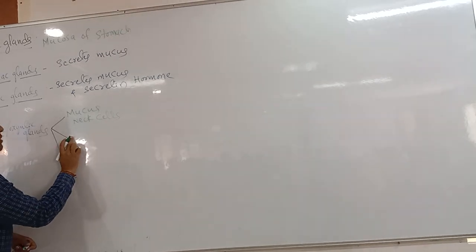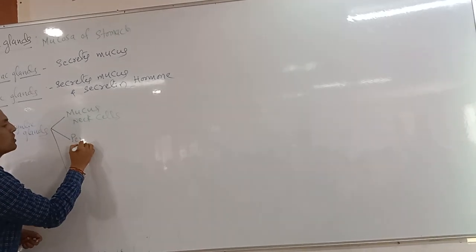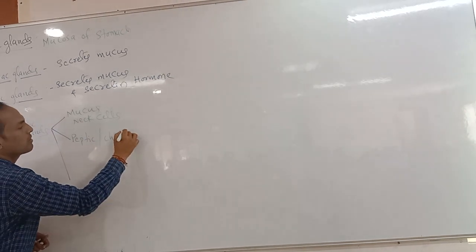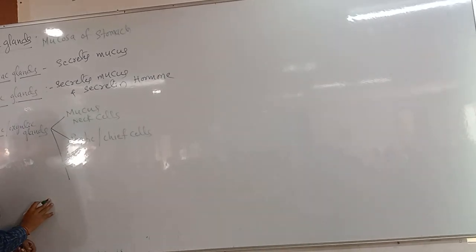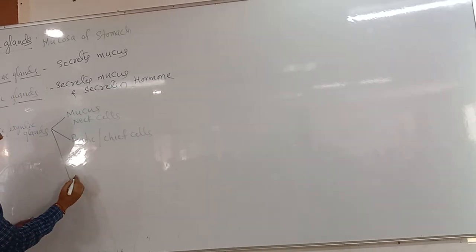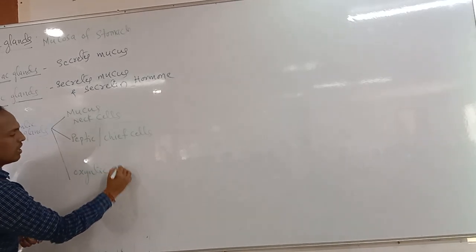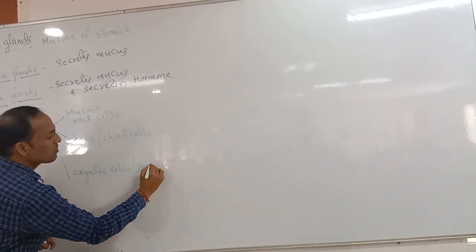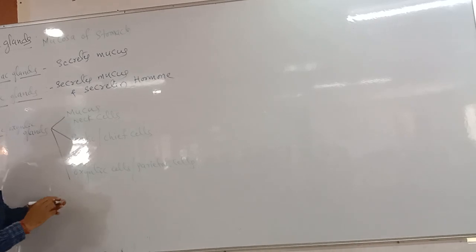What about the second one? That is called peptic or chief cells. And the third type, can you speak out? That is called oxyntic cells, also called parietal cells. Very good.